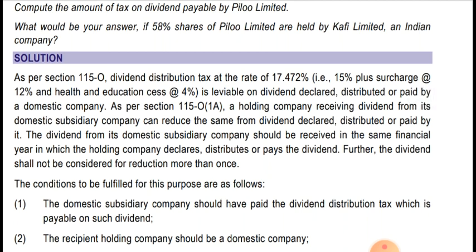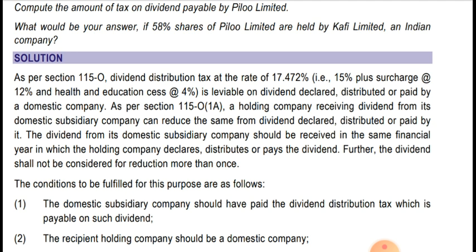As per section 115O, dividend distribution tax at the rate of 17.472%, that is 15% plus surcharge of 12% and health and education cess of 4%, is levied on dividend declared, distributed or paid by a domestic company.